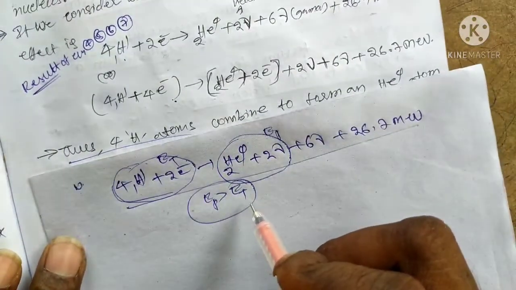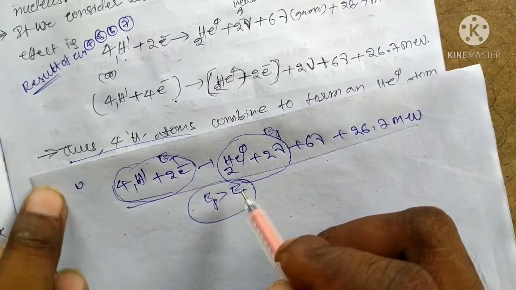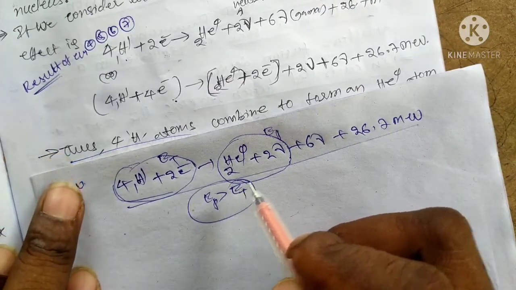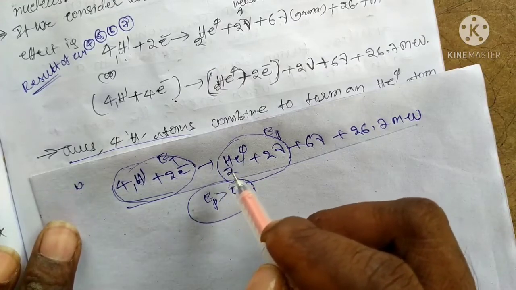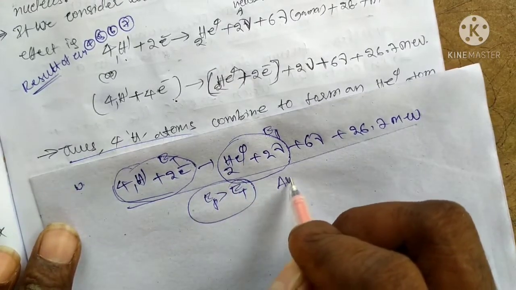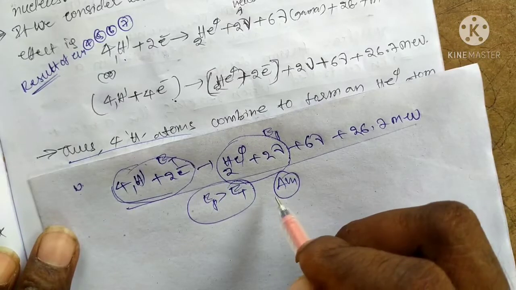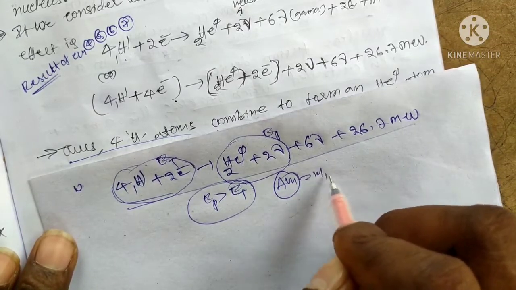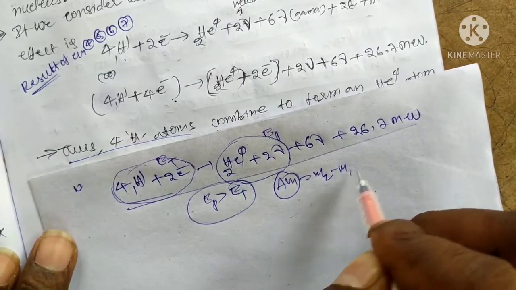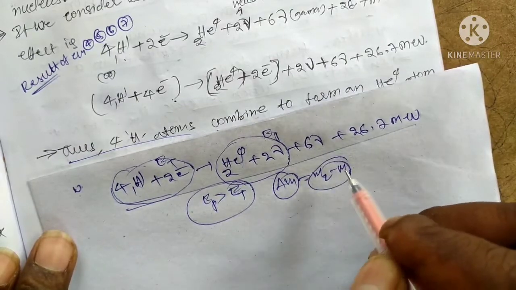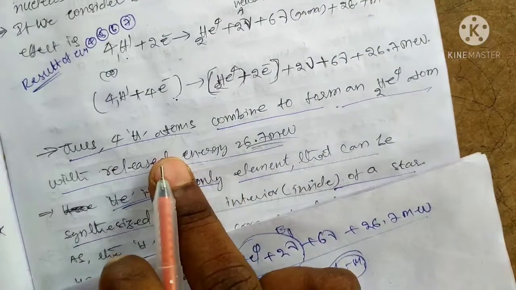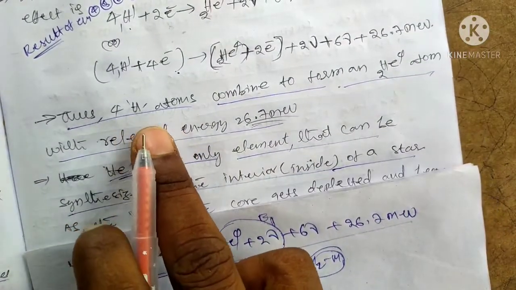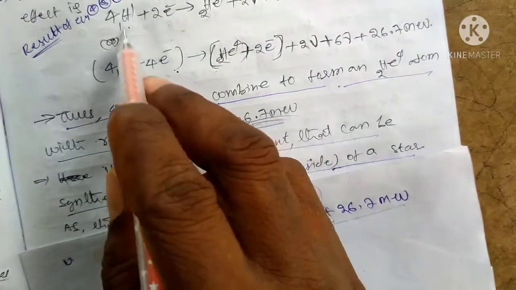In the case of fission, both cases appear, releasing some amount of energy. Thus the energy depends upon the mass defect, that is delta m, m2 minus m1, the change in mass. This is m1, m2. Here 4 electrons, here 4 hydrogen atoms. Here 4 hydrogen atoms.